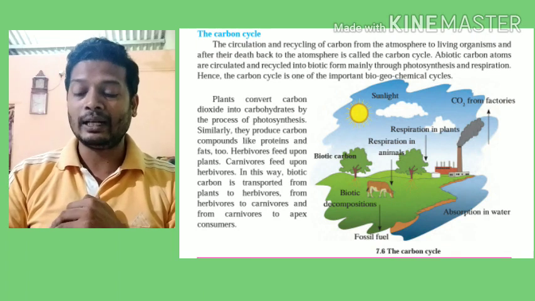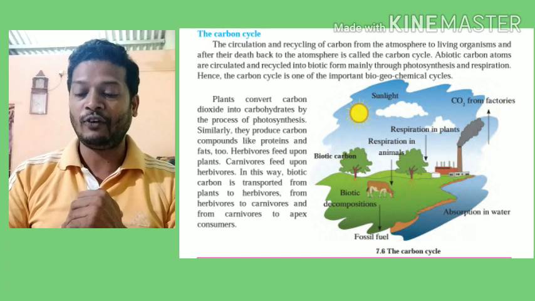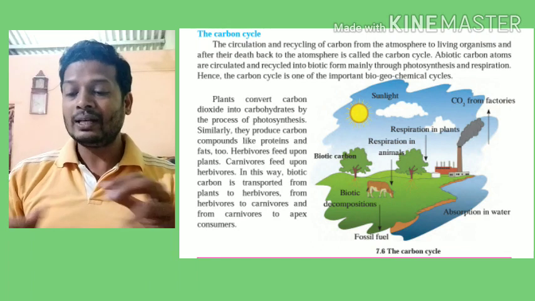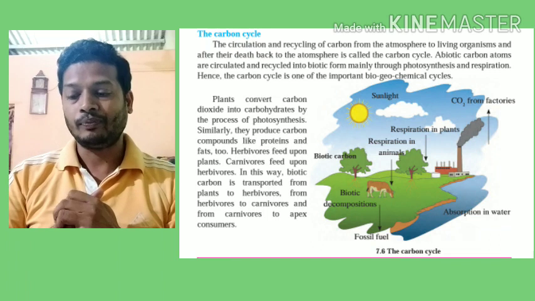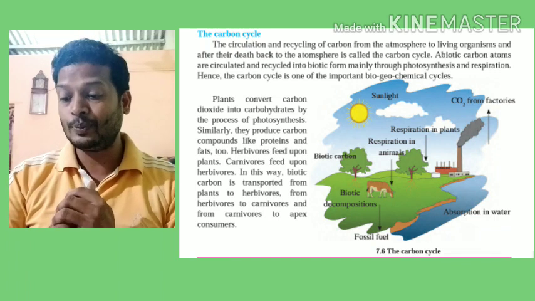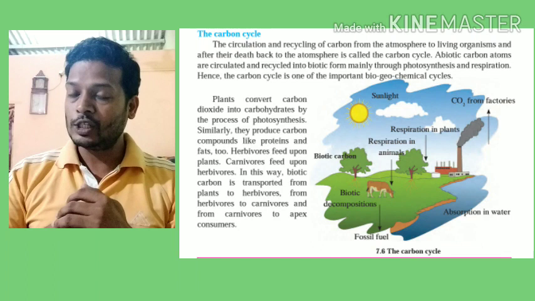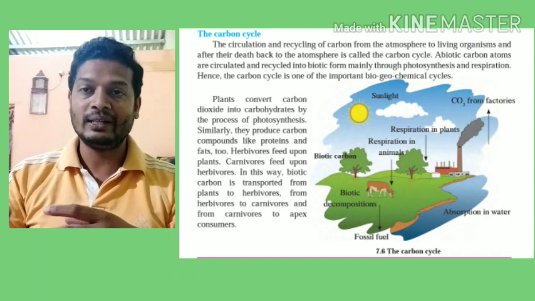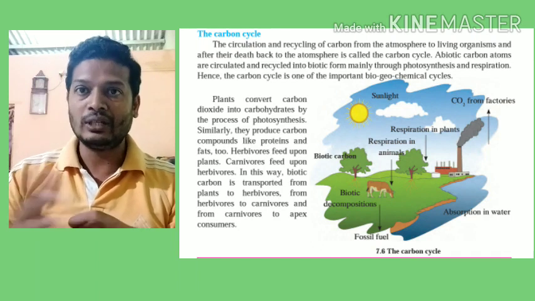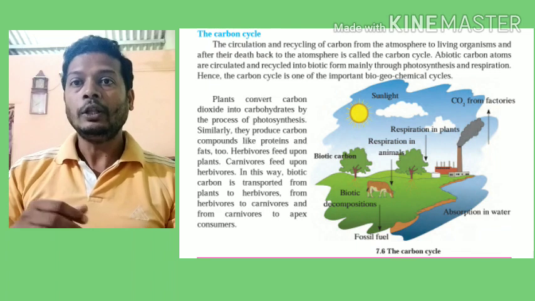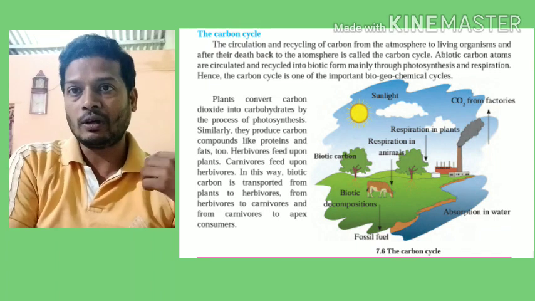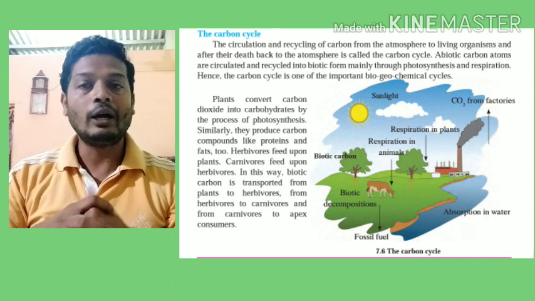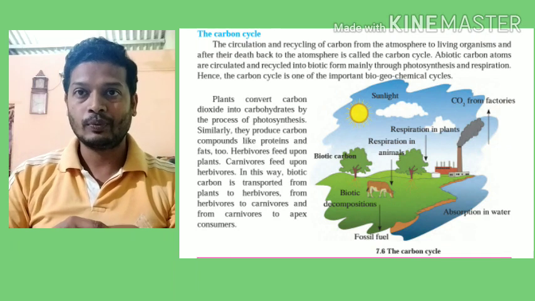Just go through the diagram in the textbook, page number 85. You will see. Now let's start with the cycle, from respiration in animals, or let's start with respiration in plants. In plants, carbon dioxide is absorbed and oxygen is released. Now the plant, during photosynthesis, takes in carbon dioxide, converts it into carbohydrates and stores it in its body.